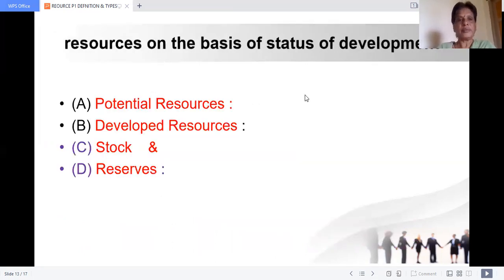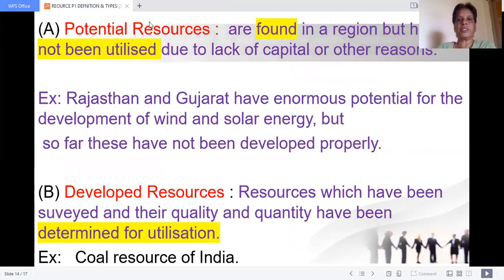Okay, children? Now let us move on to the resources on the basis of status of development, that is technology development. See, potential, developed, stock, and reserve. What is potential? I told you, we found the resource but it is not being utilized. Why? Due to lack of capital or other reasons, it may not be economically feasible. That is why we have seen in the first page itself, technologically accessible, economically feasible, and culturally acceptable. So this is not economically feasible.